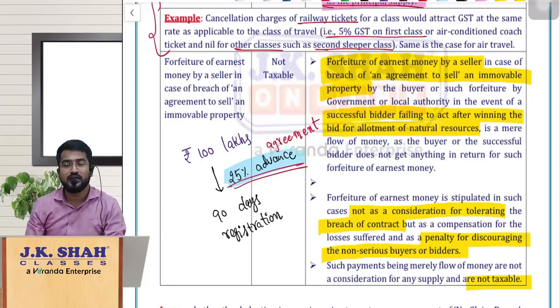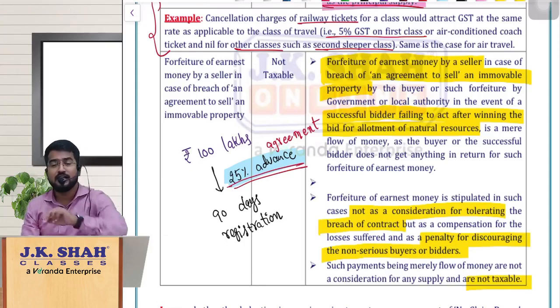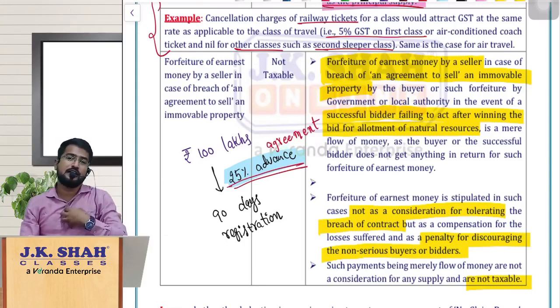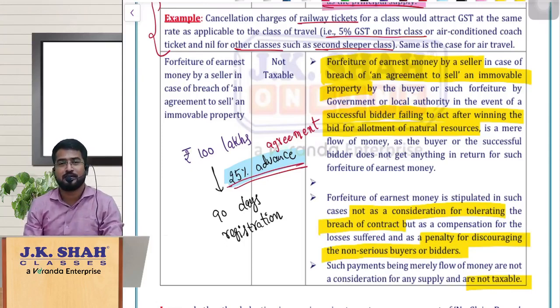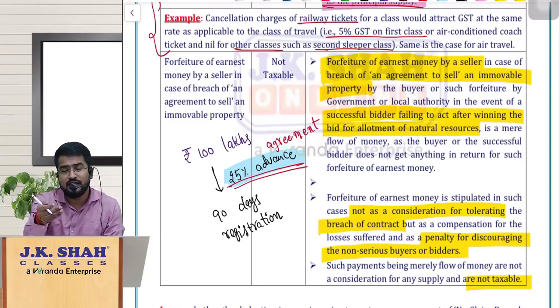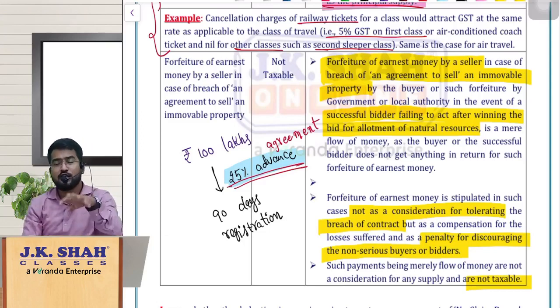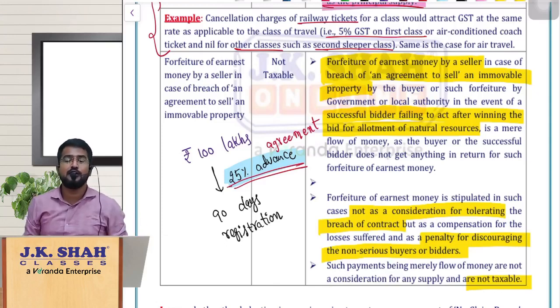Now here the doubt is whether this forfeited advance is to be treated as consideration for tolerating the breach of that contract. You tell me. Why are we forfeiting this? Are we not forfeiting this to punish the opposite party for breaching the contract? Are we not forfeiting this to discourage non-serious buyers? It is not like I am okay with this, I am not agreeing to tolerate this.